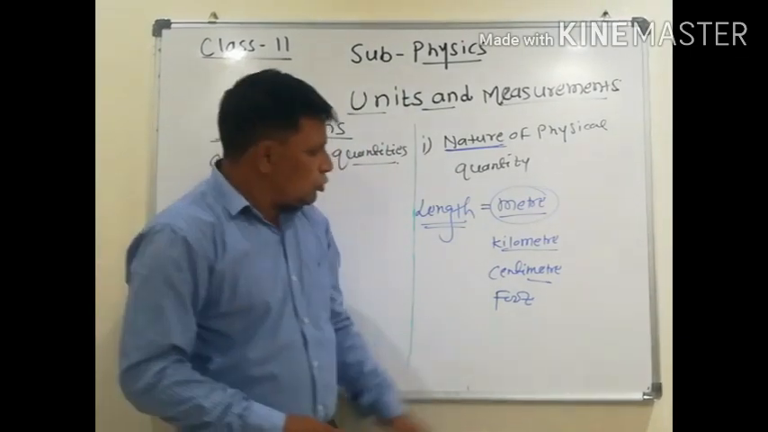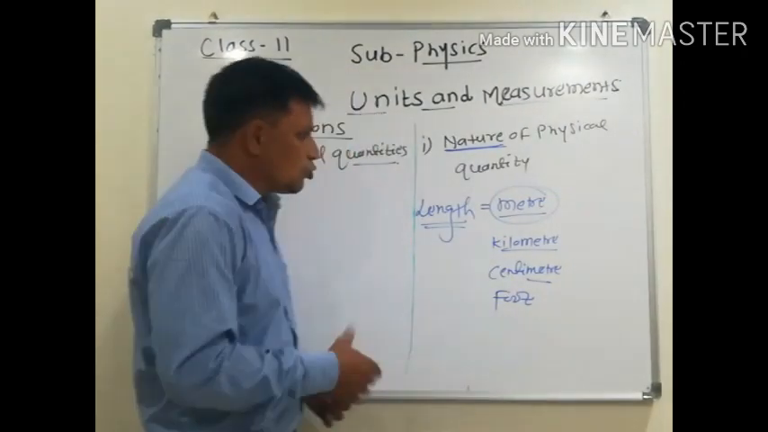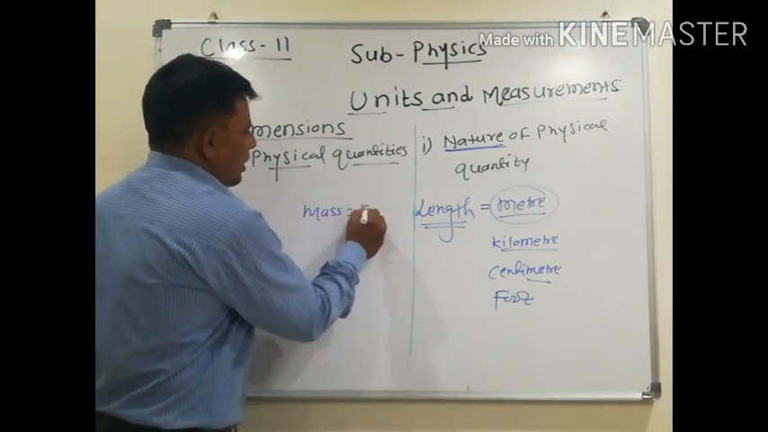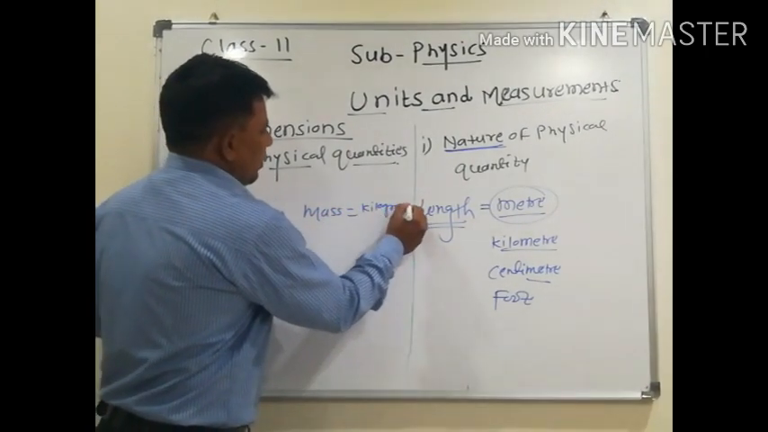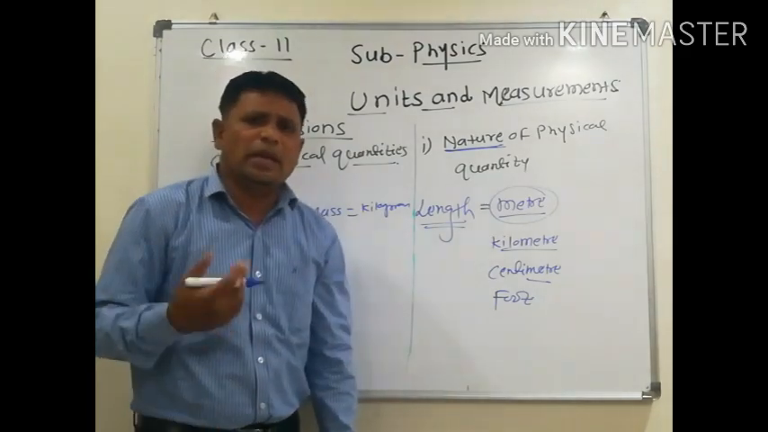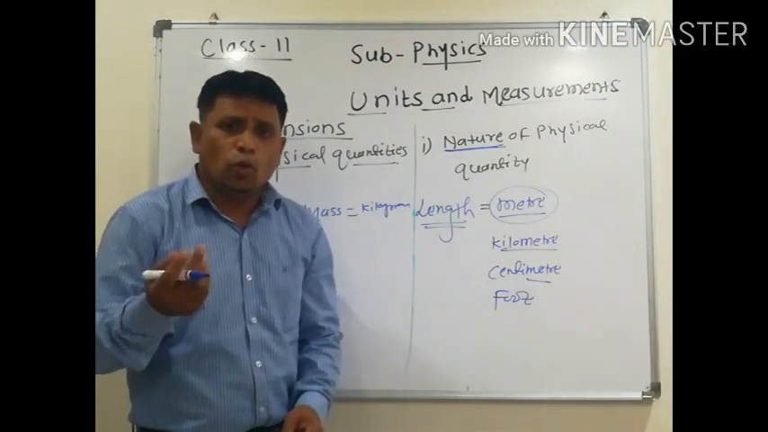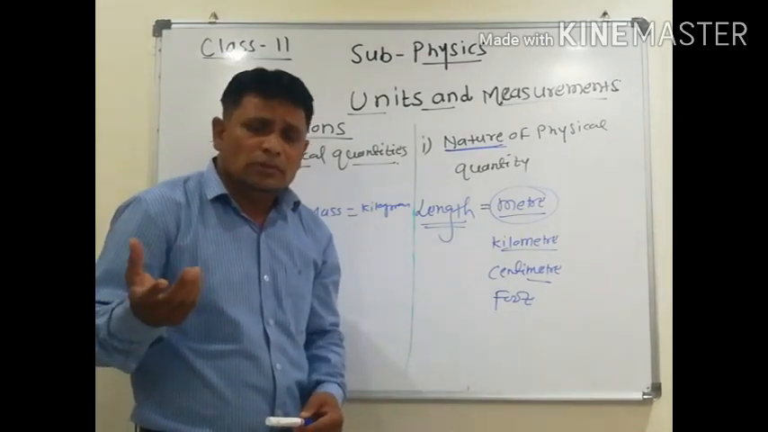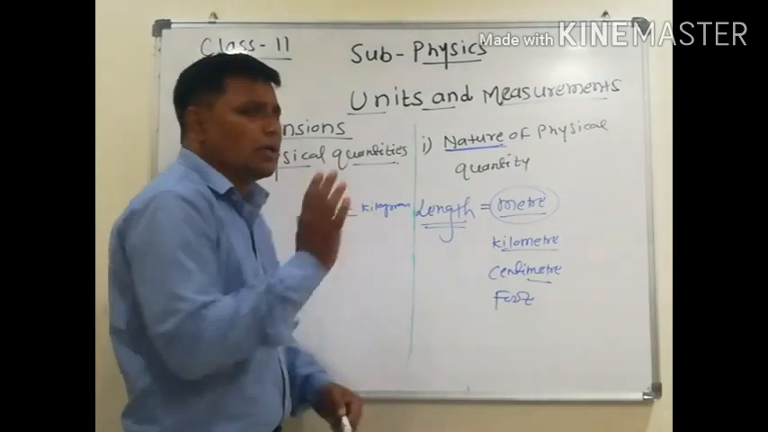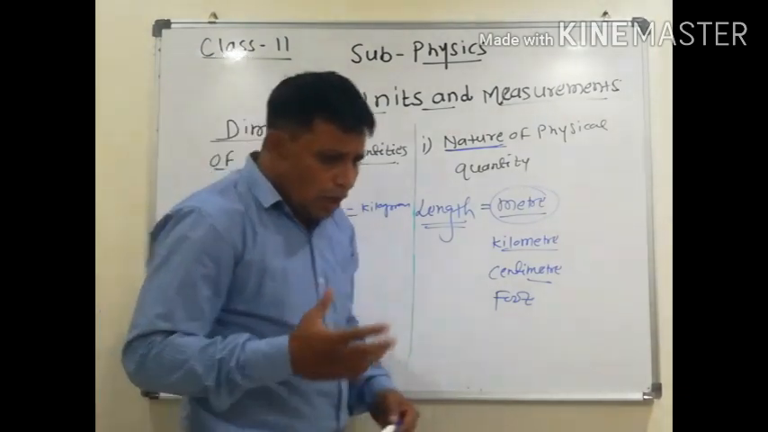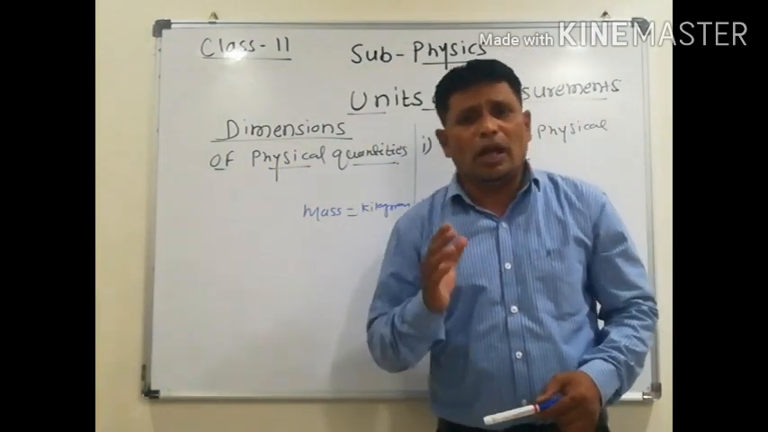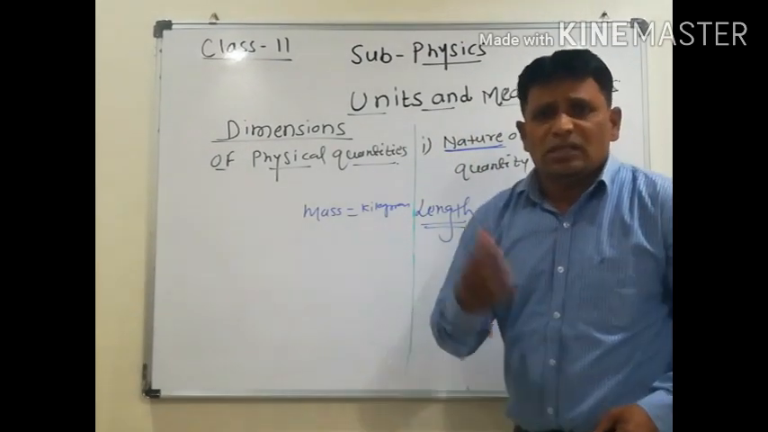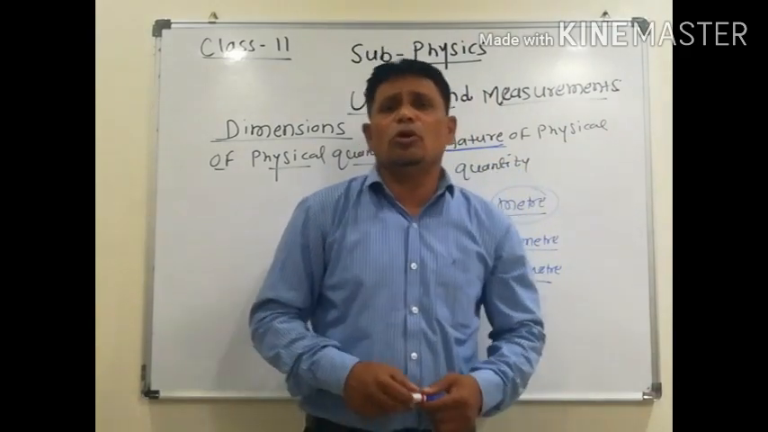So there are so many units of length, as well as so many units of mass. We have mass. The SI base unit is the kilogram, then gram, milligram, mega, hecto, ton, pound. So there are so many units of mass also. So we are always confused. Which unit is used, or what is the symbol of length? What is the symbol of length?